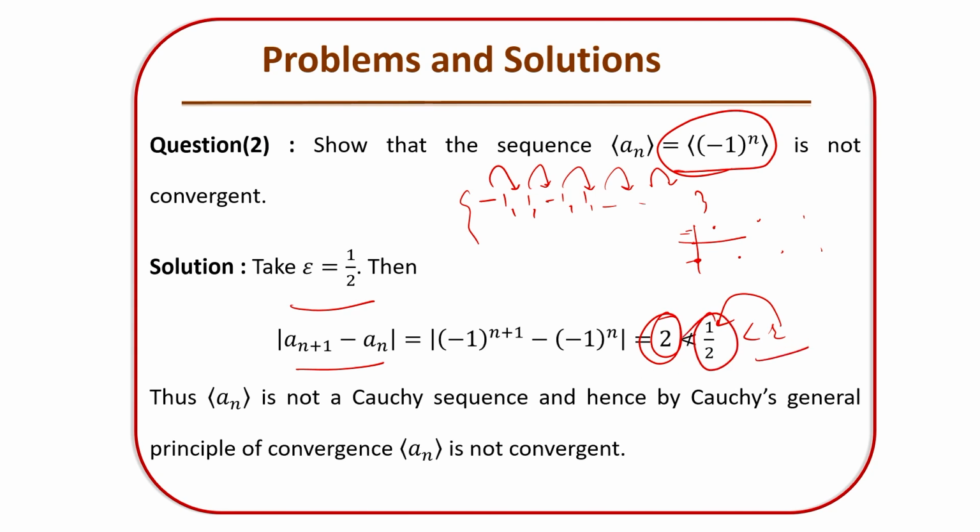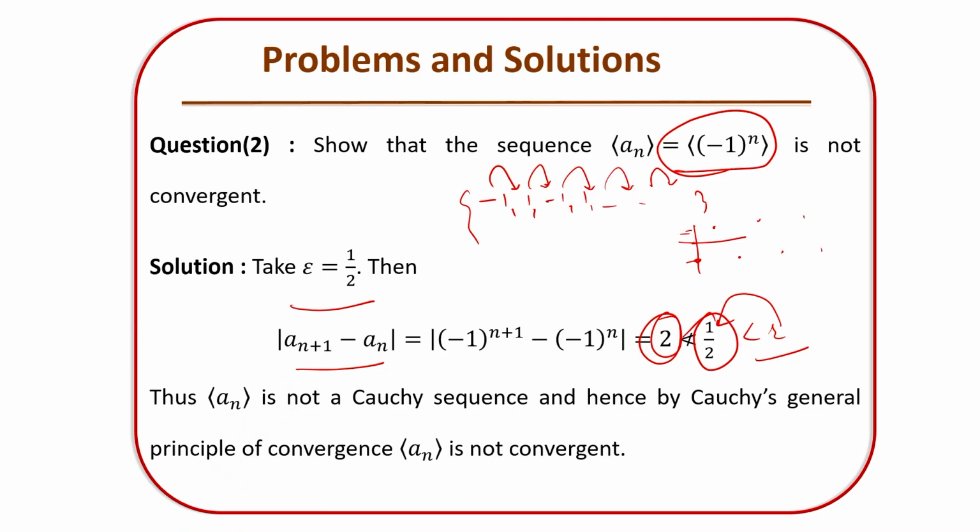Epsilon is arbitrary; here we have taken one value, epsilon equal to 1 by 2, and the inequality does not hold. Henceforth this sequence is not a Cauchy sequence, and the sequence is not a converging sequence as well.